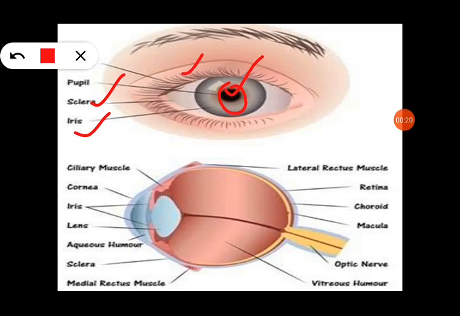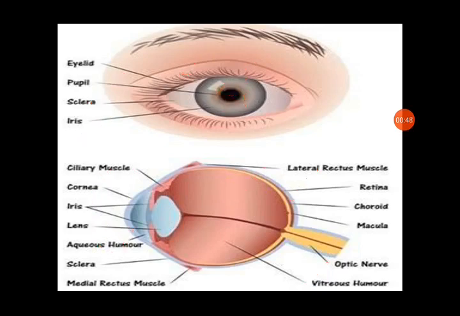Now you can see in the next picture ciliary muscles, cornea, the front transparent part of the eye, iris, the muscle that controls the aperture, lens through which the light passes, aqueous humor, the liquid that is filled in the front part of the eye till the lens, and here is the vitreous humor that is in the back part of the eye. And you can see the retina on which the images are formed in our eye.